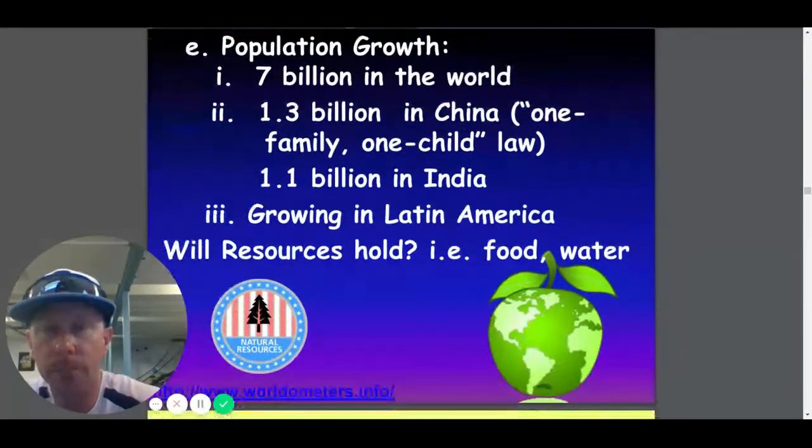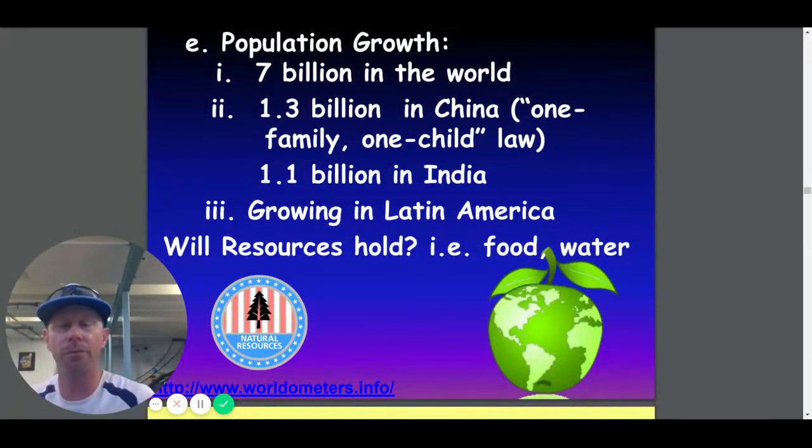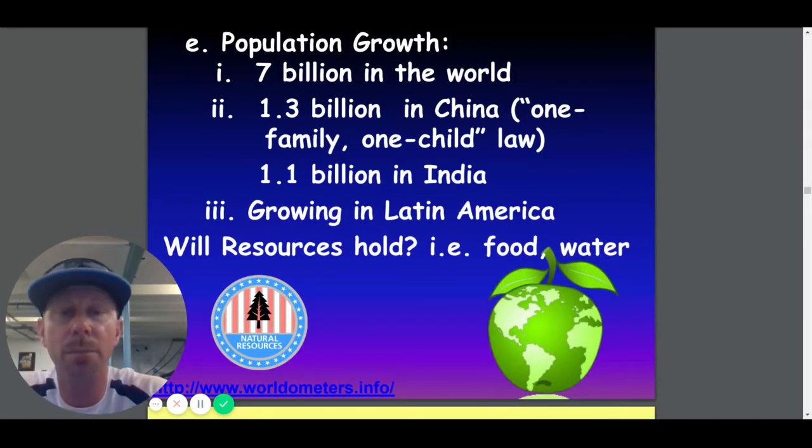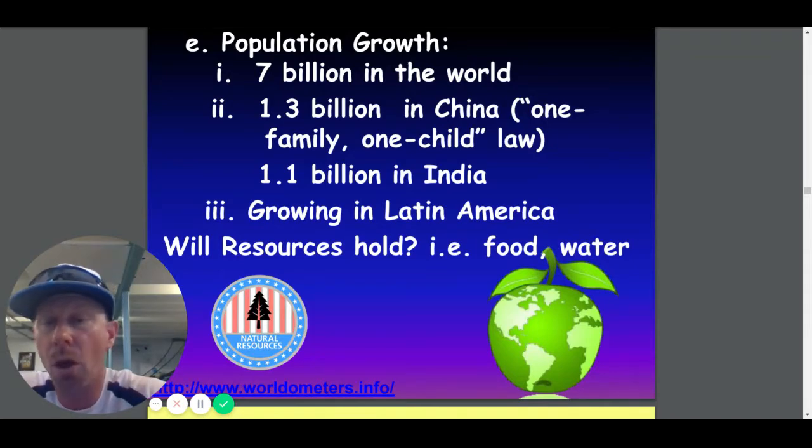Population growth is a huge issue in the world today. We have over 7 billion people in the world. 1.3 billion of these people live in China, and that is growing. They had the one family, one child law that was recently repealed, so now they're allowed to have more children in China. India is now approaching 1.2 billion, and they are anticipated to surpass China by the year 2025.